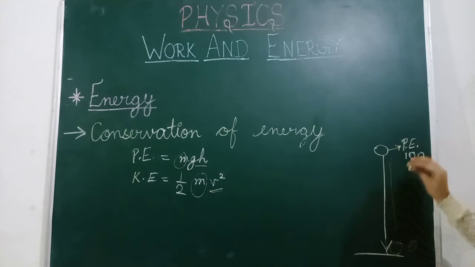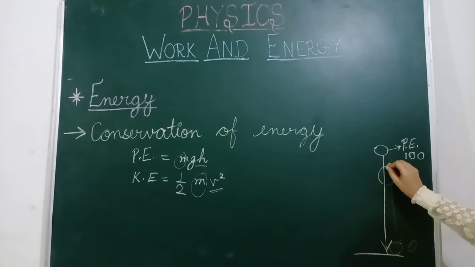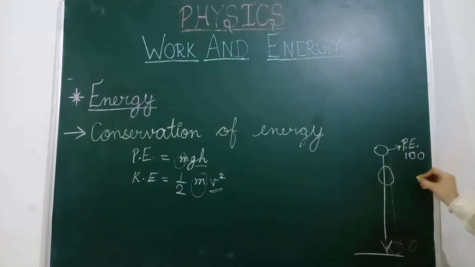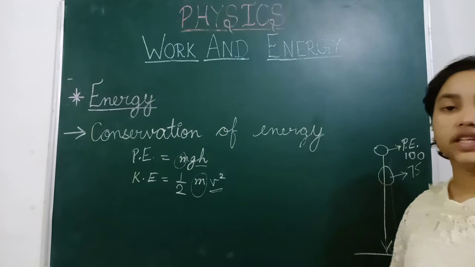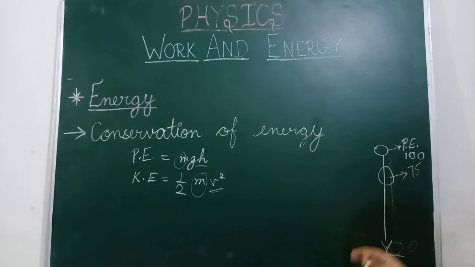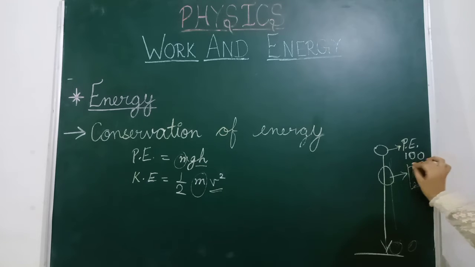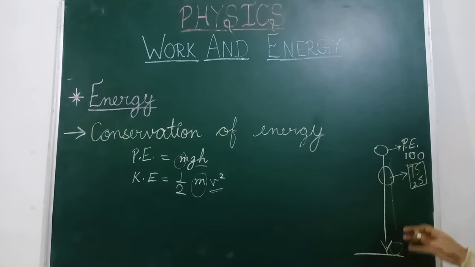Suppose the object is here and its potential energy is 75. Then kinetic energy must be 25, because when we sum them, it becomes 100. So total energy remains constant.